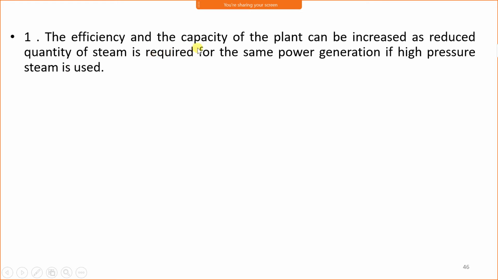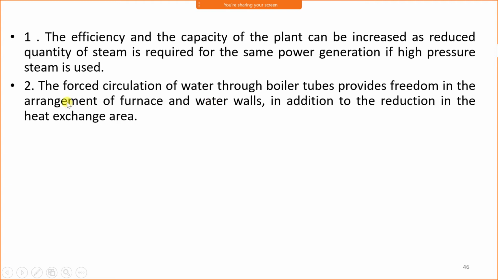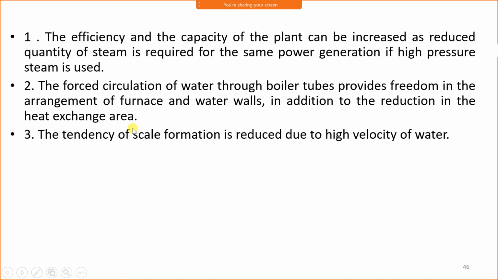The efficiency and the capacity of the plant can be increased, as a reduced quantity of steam is required for the same power generation if high pressure steam is used. These are some advantages of high pressure boilers. The forced circulation of water through boiler tubes provides freedom in the arrangement of furnace and water walls, in addition to the reduction in heat exchange area. The tendency of scale formation is reduced due to high velocity of water.